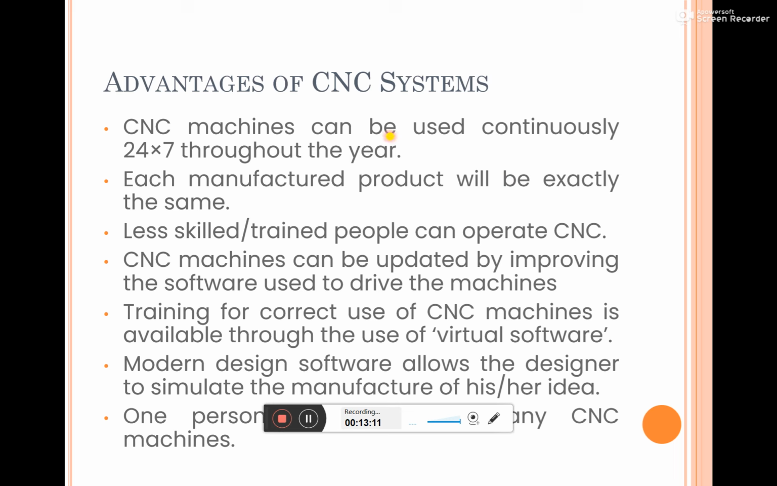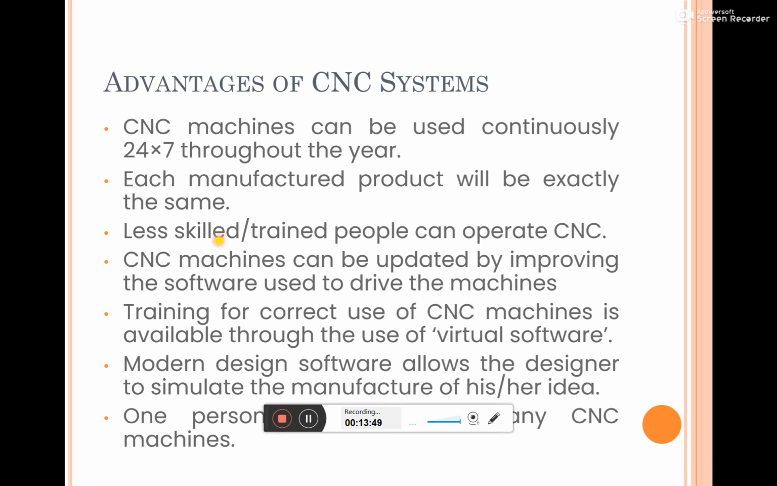Coming to the advantages, CNC machines can be used continuously, and you can manufacture a variety of different products. Even a less skilled operator, given proper training on how to operate the machine and how to program, can operate the CNC machine. Even by that training, you can make everyone operate the CNC machine.